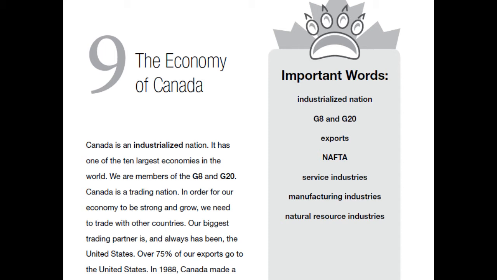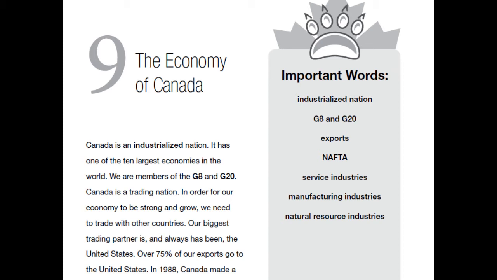G8 and G20, those are organizations of countries that work together. Exports are when you sell things to a different country. NAFTA is the North American Free Trade Agreement. And then we have three kinds of industries: the service industries, the manufacturing industries, and the natural resource industries. We're going to talk about those specifically, so we'll define those as we read the chapter.